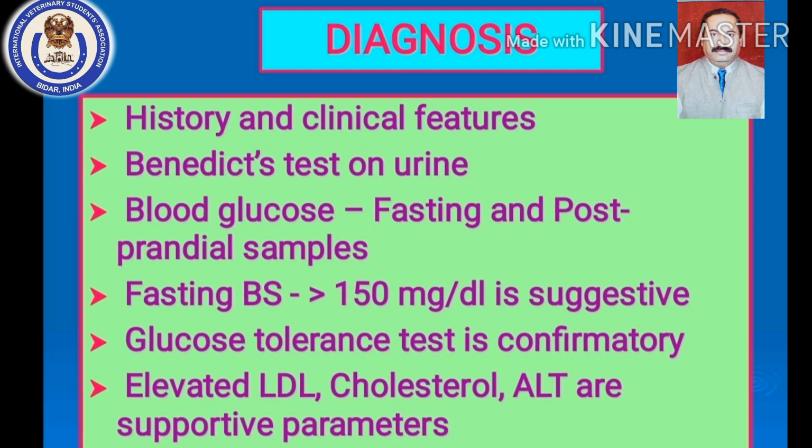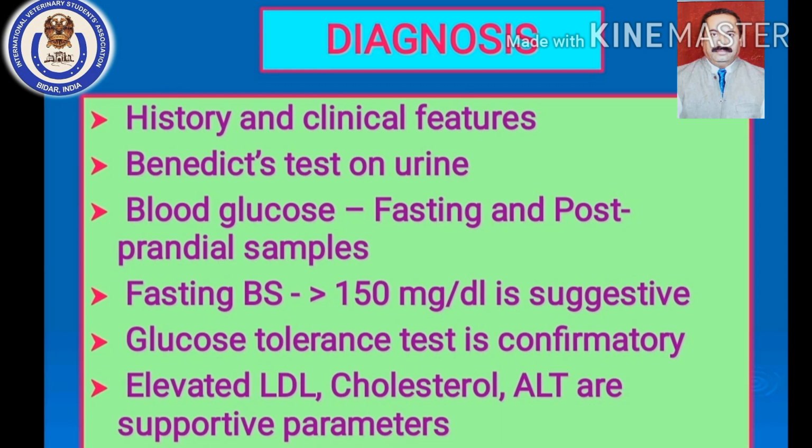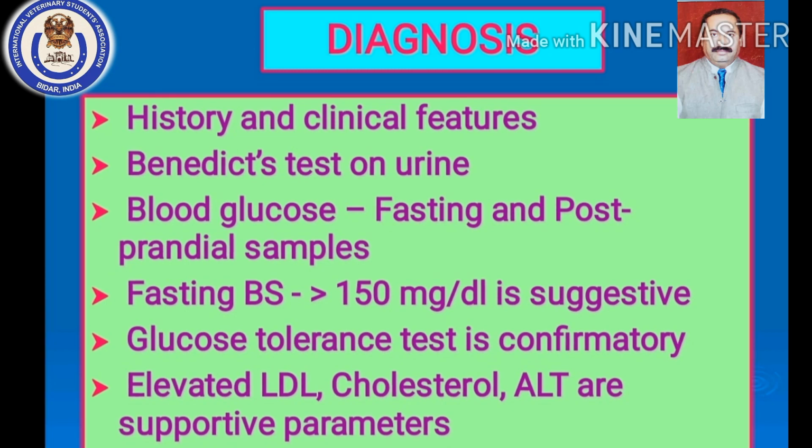You have to fast the dog for at least 12 hours, and then submit the early morning sample to the laboratory, where they will normally use an enzymatic method to estimate the glucose and intimate the fasting blood glucose. Then you give the regular meal to the dog, and after 1.5 to 2 hours you collect the second sample, the postprandial sample, and estimate the glucose.